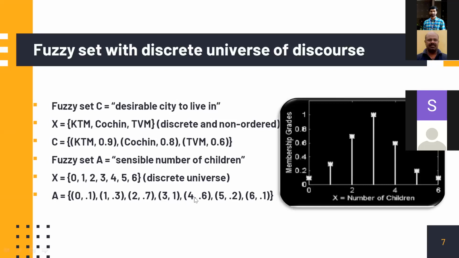4, 5, 6, etc. You can see the desirability, even though some religious leaders may encourage you that children are the blessings of God, you can have any number, that may not be possible at many times. Therefore, if somebody is opting for 5, 6, etc., then the membership value is 0.1 only. We may not prefer that. So government says that we are 1, we do 1 only. But they say that you can have any numbers. So we have to take a proper decision on what it is.